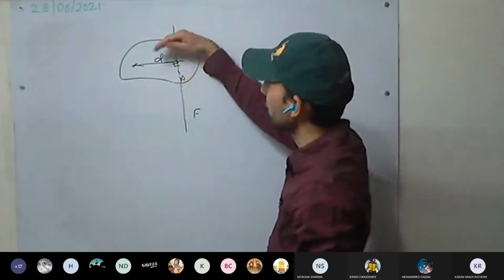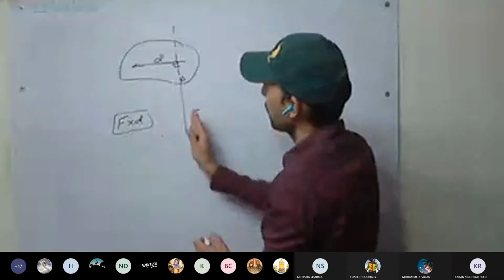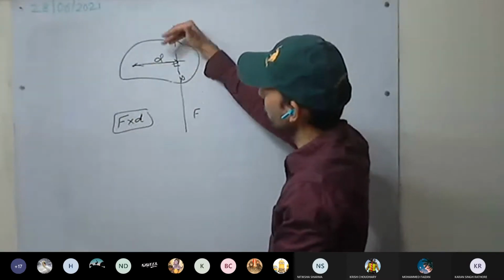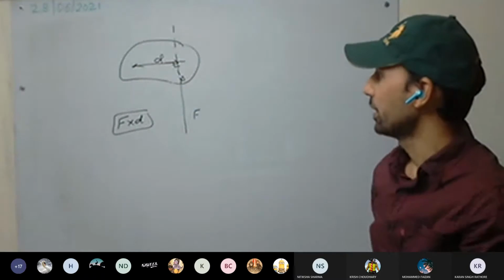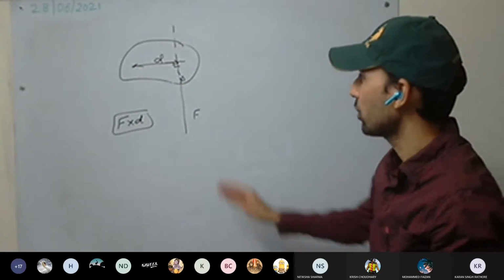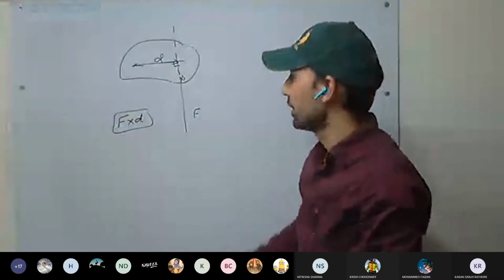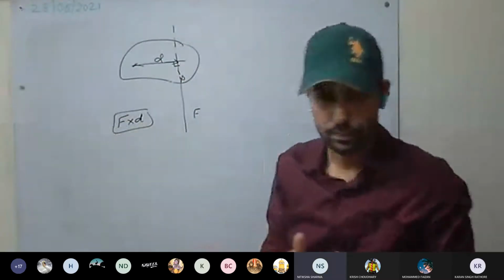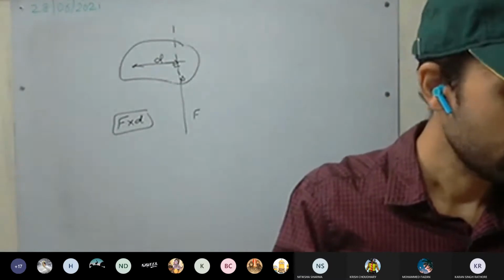Now F cross D, this will be the moment of force. This will be the direction of the moment of force. Okay, understood now? And how is the body going to rotate? Clockwise or anti-clockwise? Anti-clockwise. This is clear? Okay. Any more doubts?